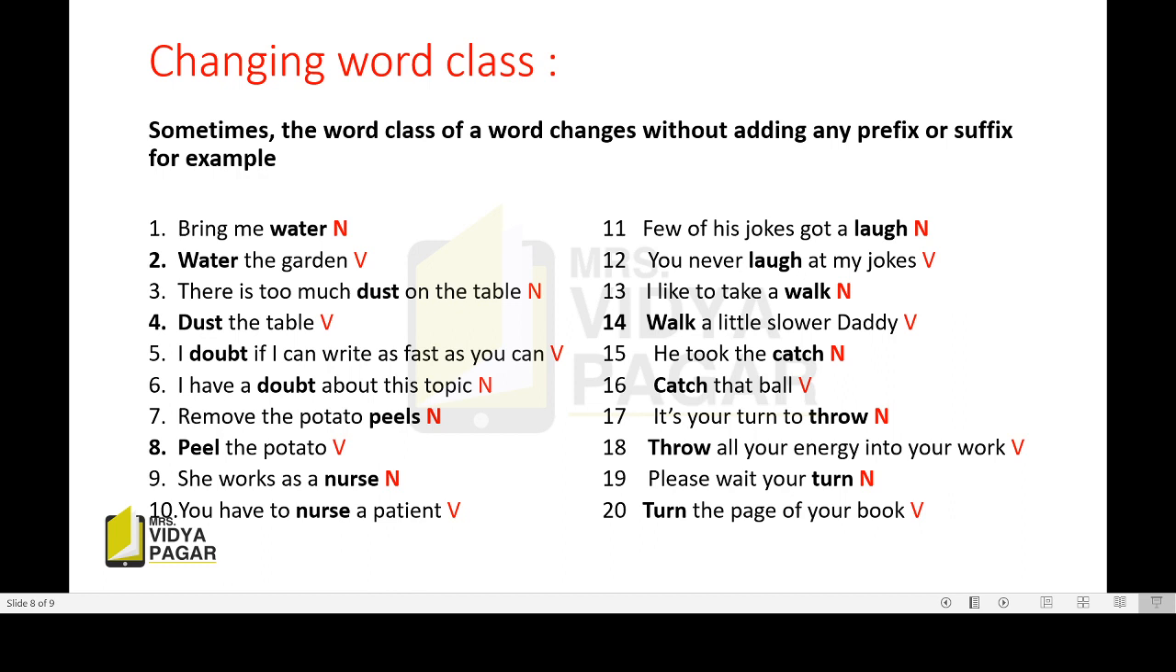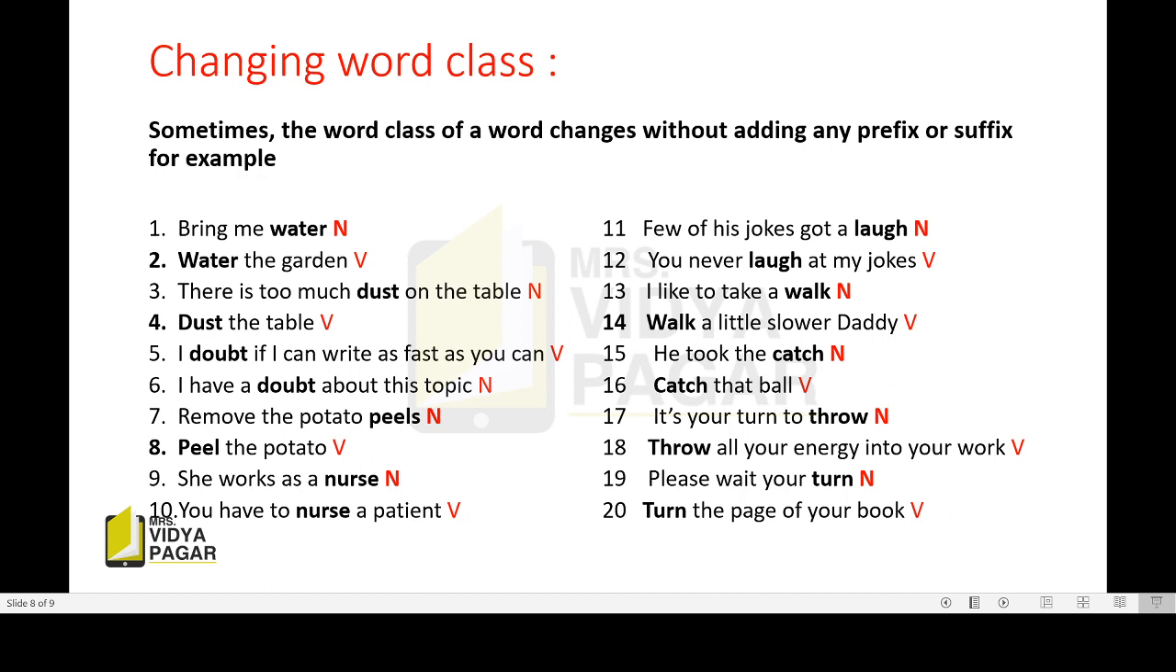Now look here, but here, see how the word class changes without adding a prefix or suffix. Bring me water. If I say, you please bring me water, here water is a noun. But if I say, go and water the garden, here water the garden means to give water to the plants, it's an action word. Look here, water the garden, so here water is a verb. There is too much dust on the table. Dust, meaning धूळ. See, there is too much dust on the table. Here dust is a noun.